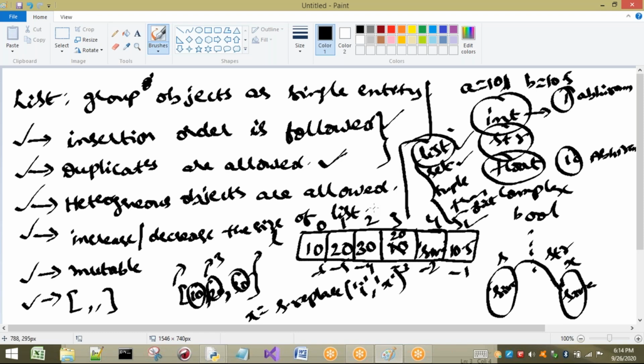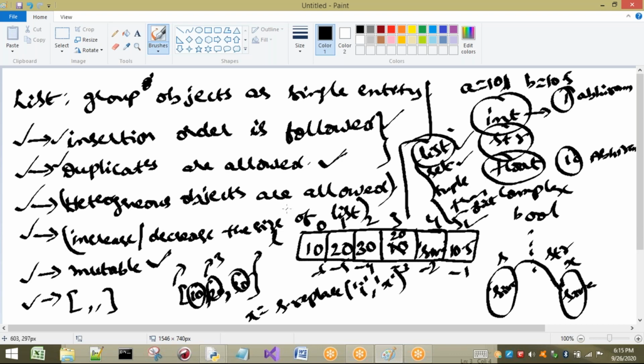These are the important points we have to remember about the list. Heterogeneous is the same for all, so there is no need to remember this point. Positive and negative index are also no problem. Mutable is an important point. Mutable, duplicates and insertion order are important. Why can we increase and decrease the size? Because it is mutable, I can change. So here we have to understand two things: you can change the content of the list, which is considered mutable, and the size can be increased or decreased, which is also considered mutable. Two things we have to consider.